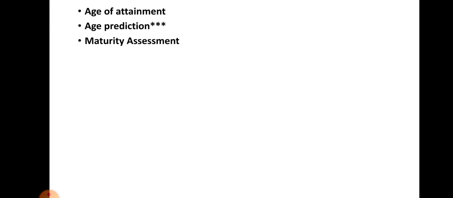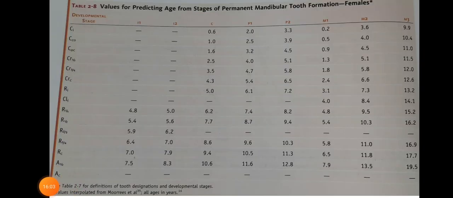Age prediction chronologies are used for assessing unknown ages of patients and for forensic and anthropological applications. This is the table 2.8, values for predicting age from stages of permanent mandibular tooth. The developmental stage is given on the left side and the corresponding ages are given for different teeth on the respective sides.